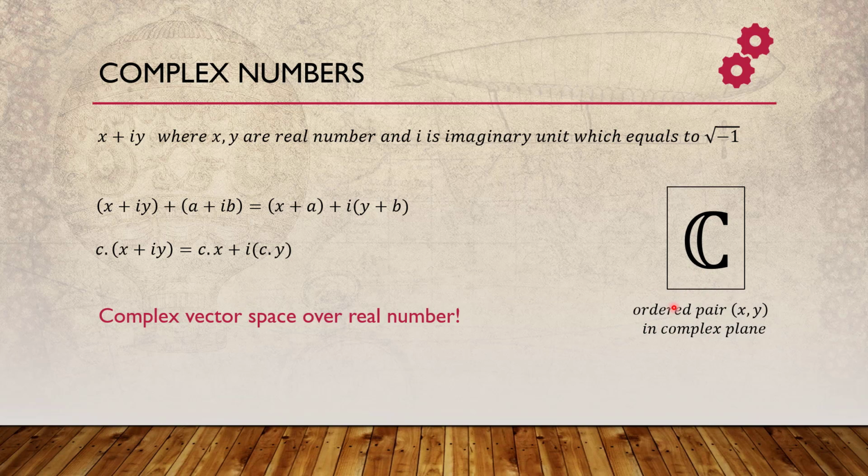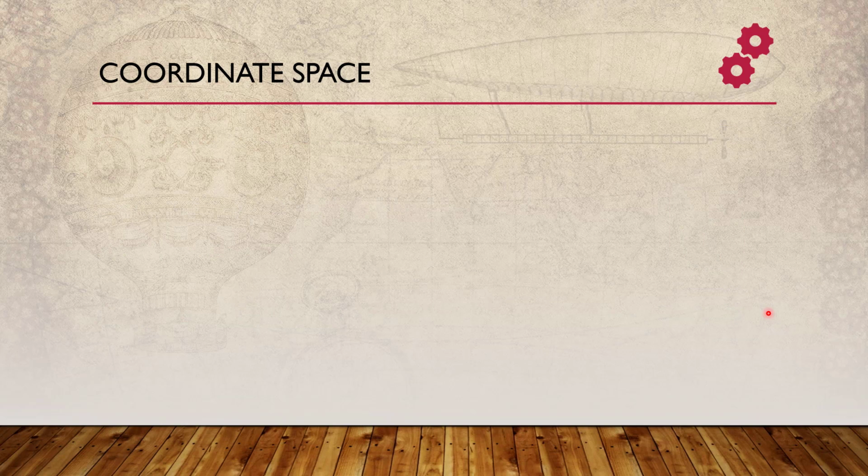So complex numbers we can also think of as vectors, and this particular notation pushes us to the next level, where we will discuss the coordinate space. This is the most common vector space, and whatever you have seen in physics, the way we depict vectors there, is all part of this coordinate space.